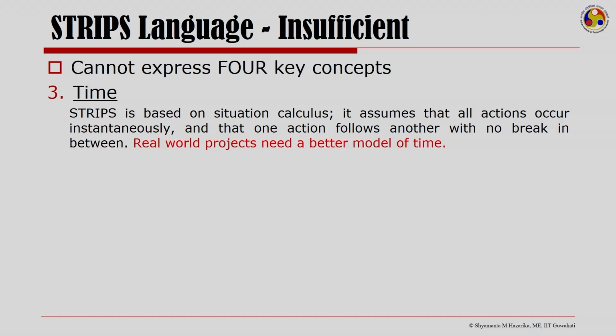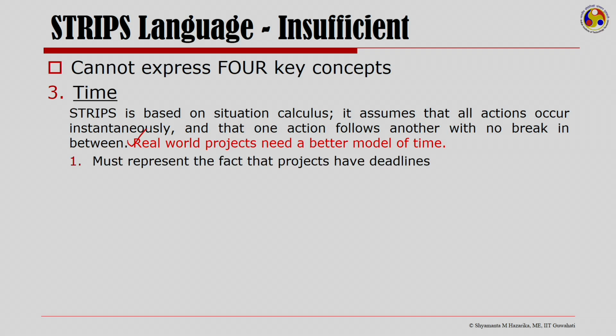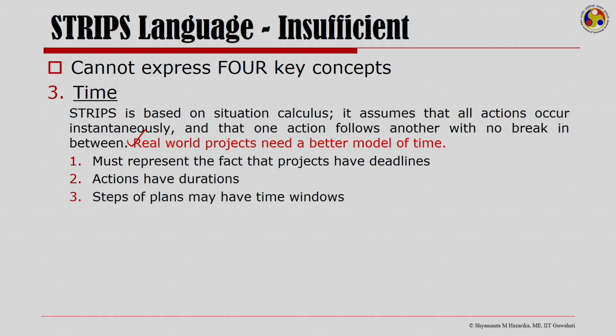Any real world project would need a better model of time, and this is one very important concept that needs to be looked at if I have to move these STRIPS-like planning algorithms to practical planning. Now, the time model that one needs to have must represent the fact that projects have deadlines, actions have durations, and steps of plans may have time windows.